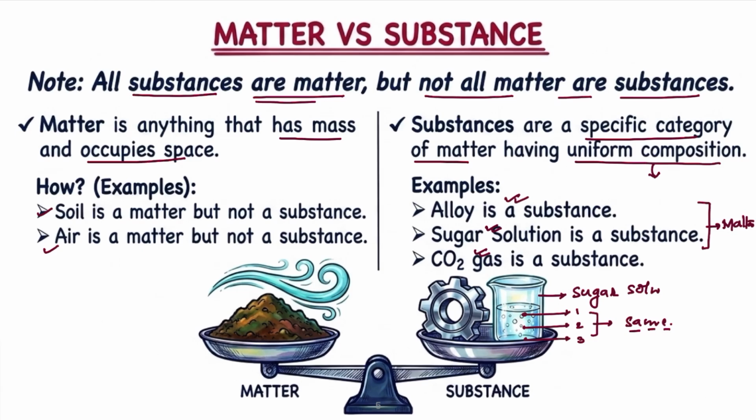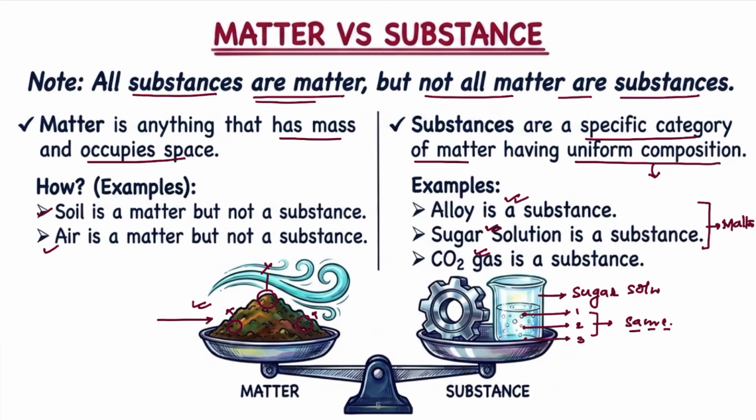But at the same time, if you check the soil, soil is a type of matter which has non-uniform composition. The amount of minerals present in this area will be different. That's why it is matter, it is not a substance.